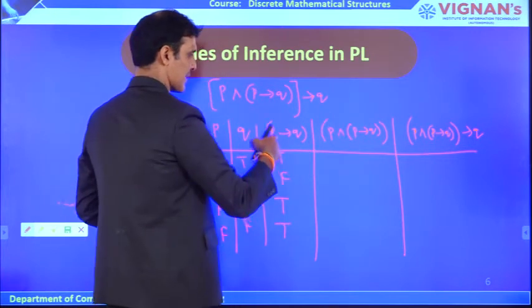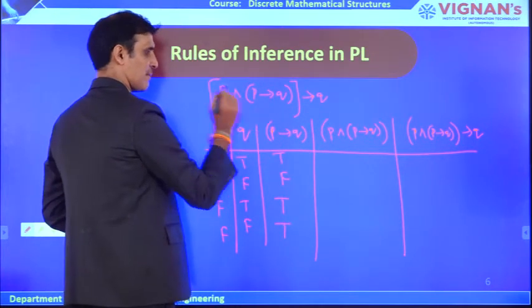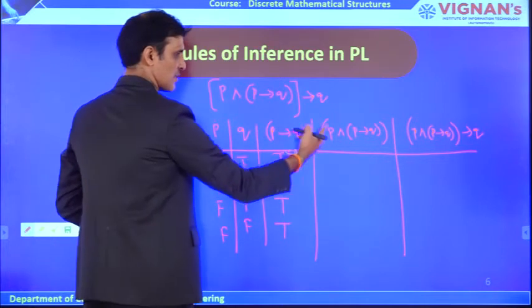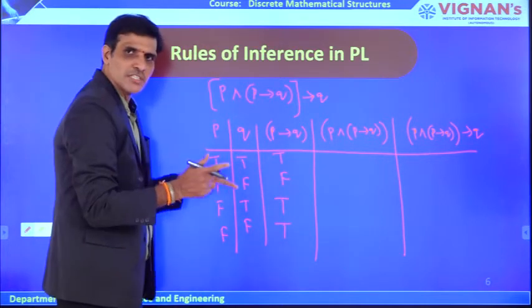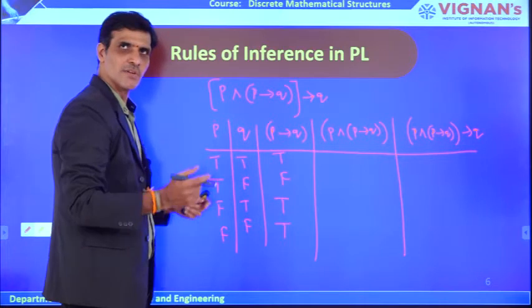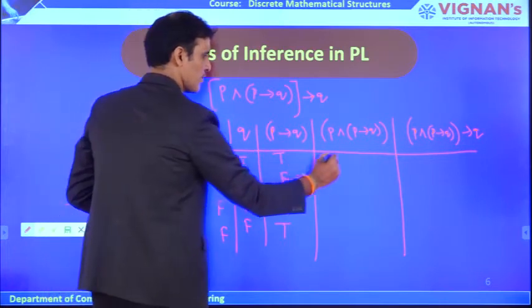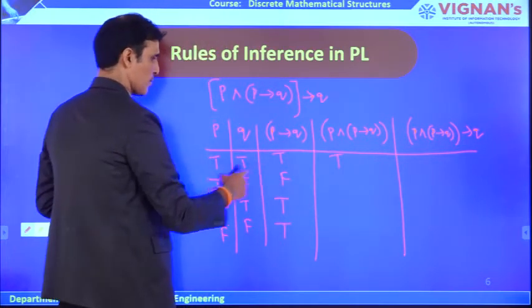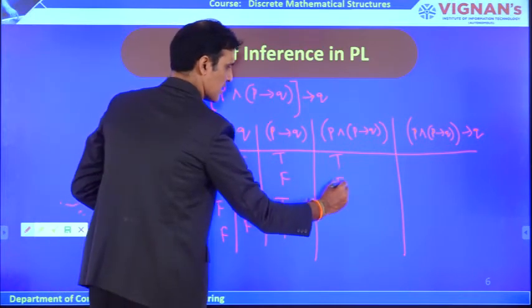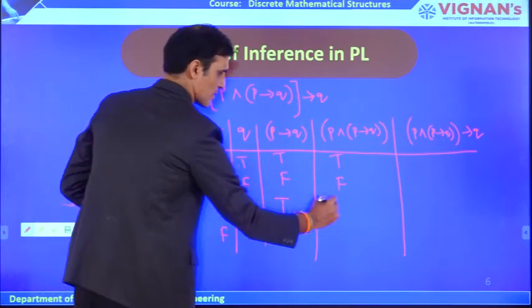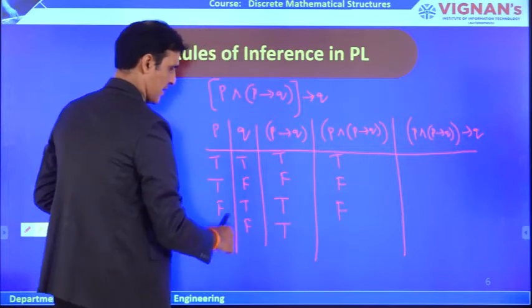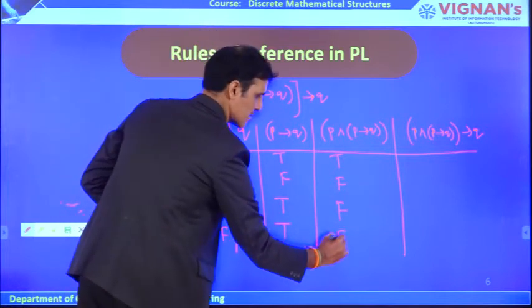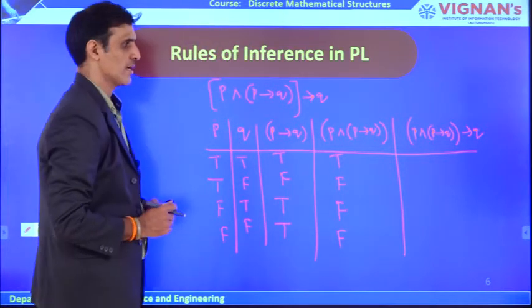You have to take the conjunction between P and P implies Q. Conjunction will be true when both the statements are true. In other cases it will be false. True and true, you will get true. True and false, you will get false. False and true, you will get false. Finally, false and false, you will get false. Like this you will get.